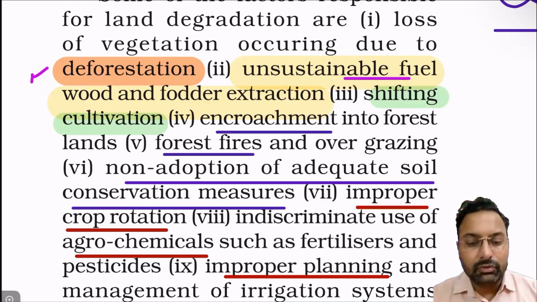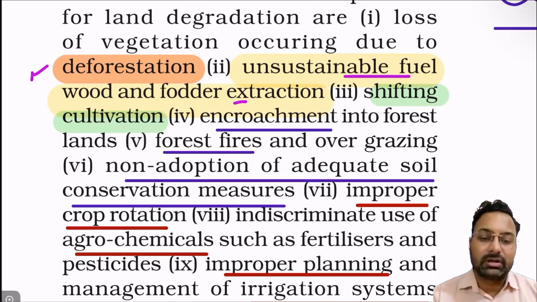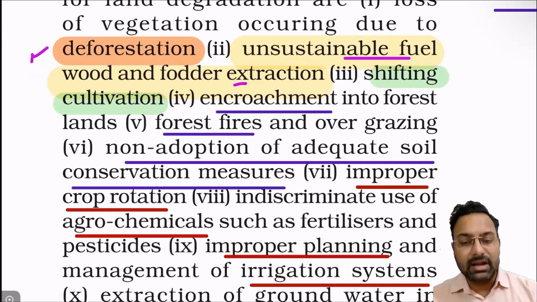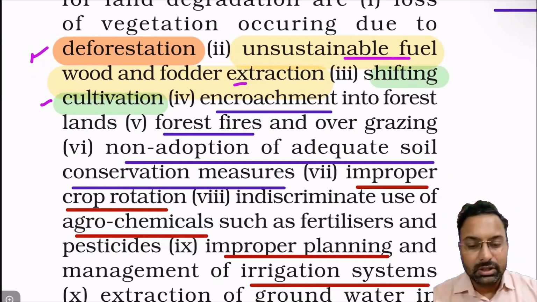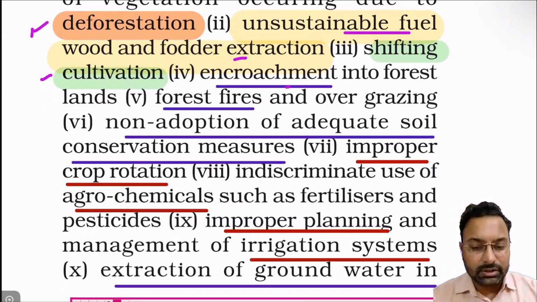Unsustainable fuel wood and fodder extraction will also lead to land degradation, as will shifting cultivation, encroachment on the forest, and forest fires.